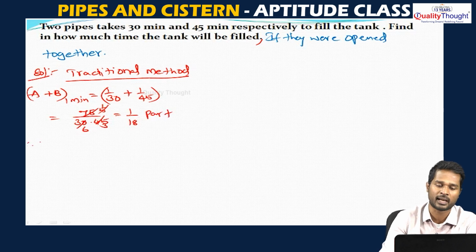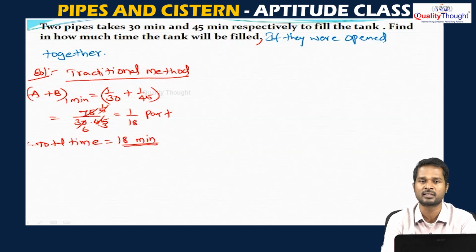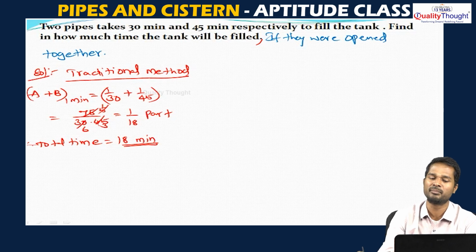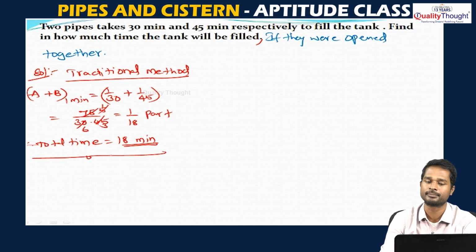So, the total time required is the reciprocal of the 1 minute part. There we have written that the reciprocal of 1 day's work is nothing but total days. Here the reciprocal of the 1 minute part is the total minutes taken. So, 1 by 18 is the 1 minute part, which means the total time they will take will be 18 minutes. This is one method of solving the question.